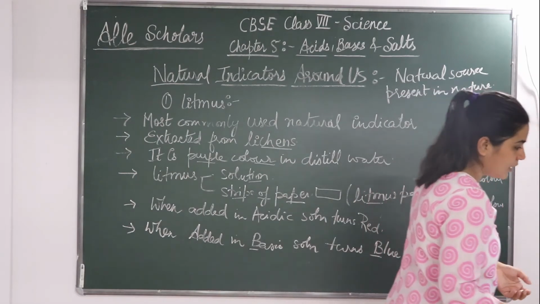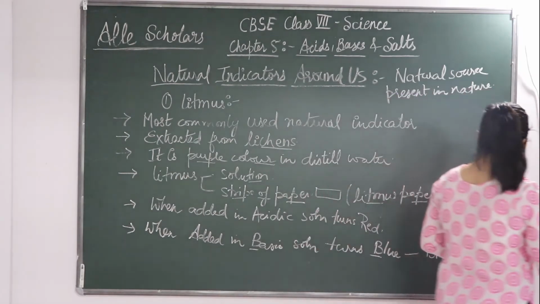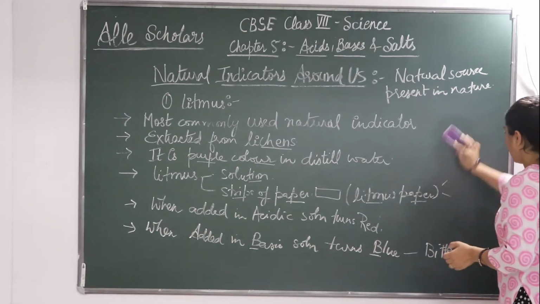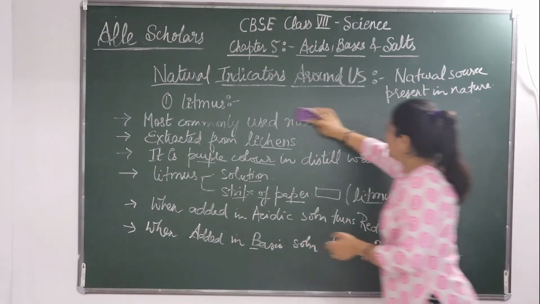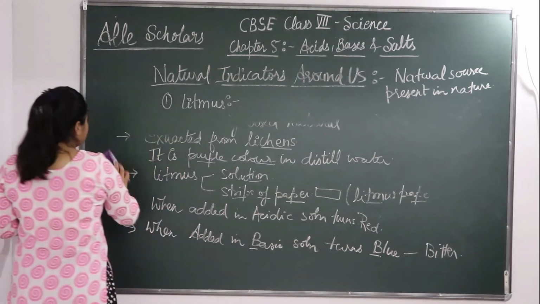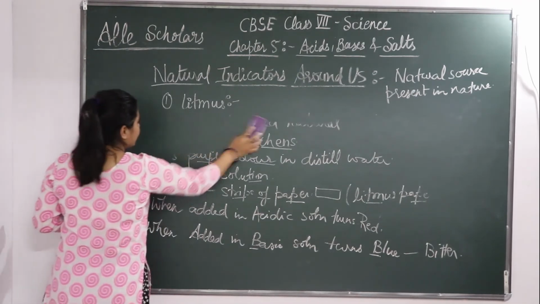Now we shall be doing an activity just to check the change of color of litmus paper.